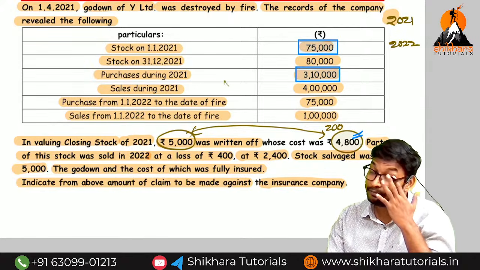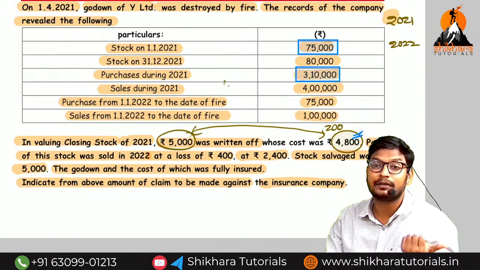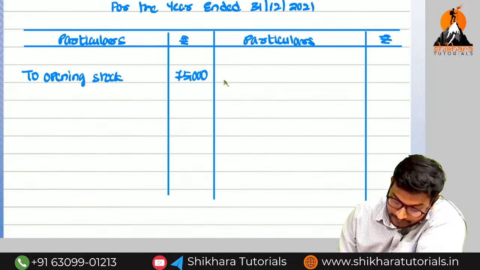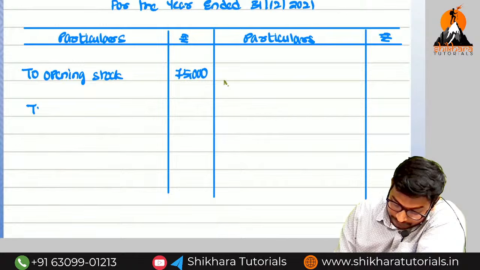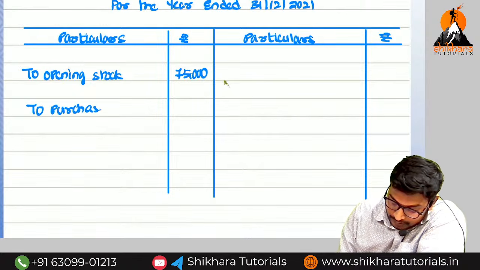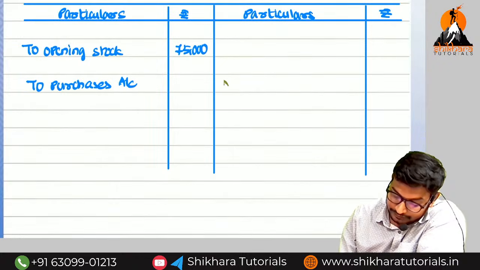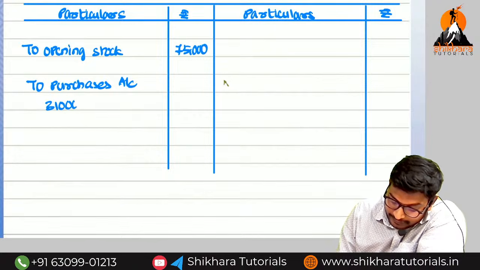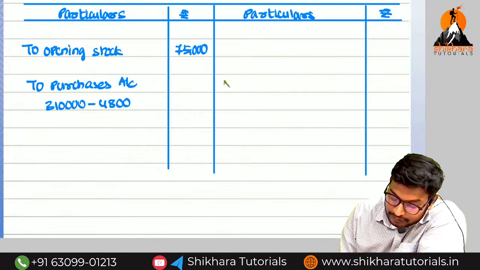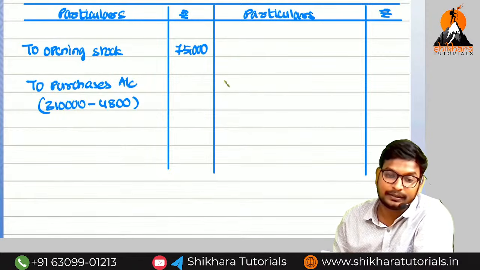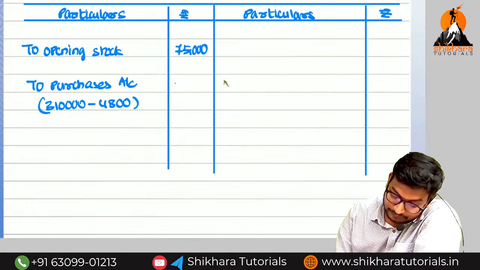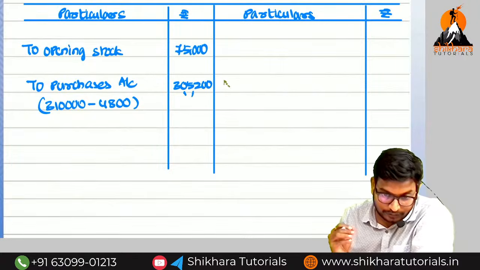Because in the closing stock they have made the adjustment, so the abnormal item was available in the purchase, and we are going to reduce it. So 3,10,000 minus 4,800, how much are we getting? 3,05,200. Yes, you can follow this method.